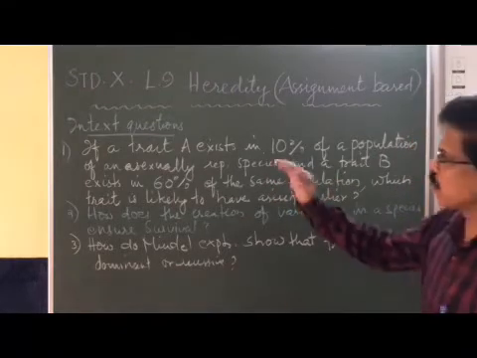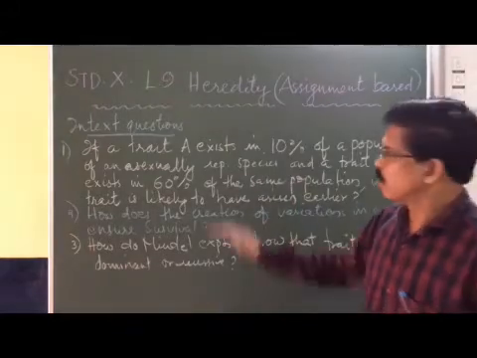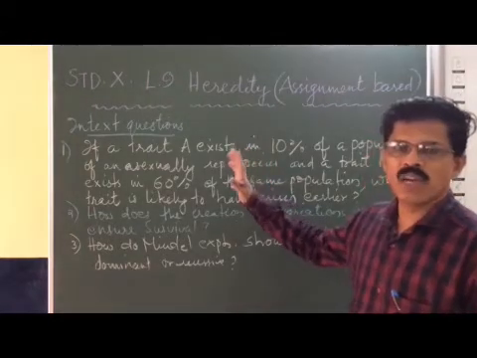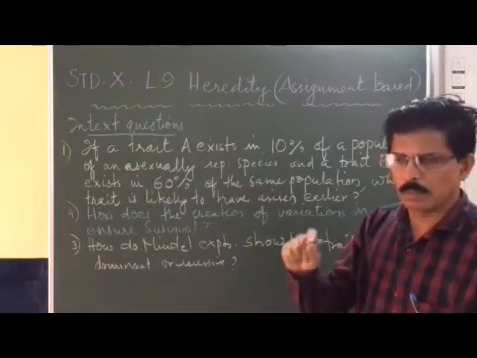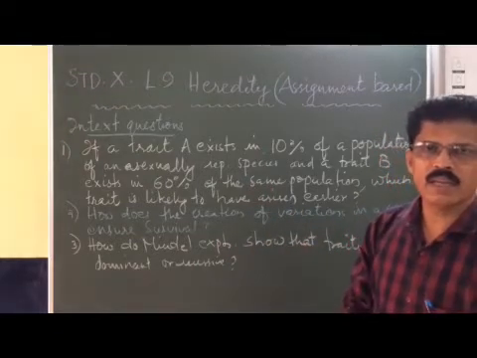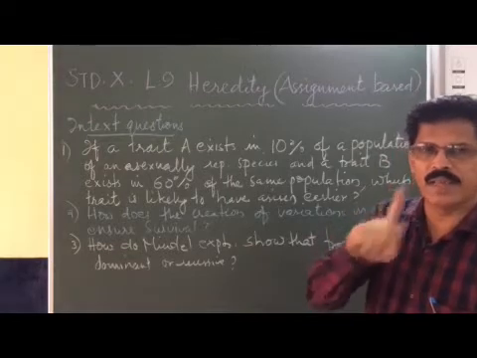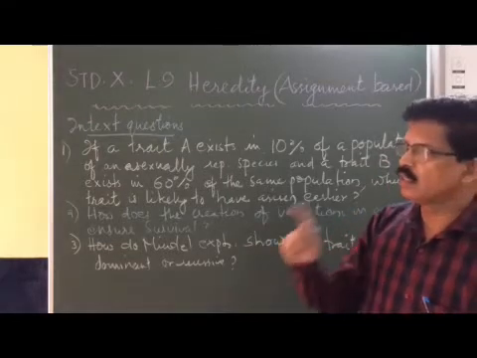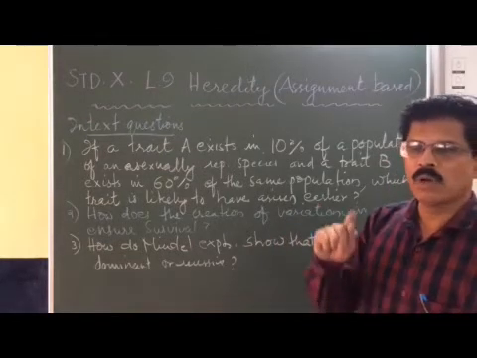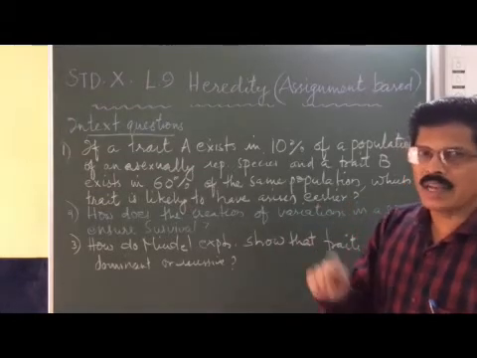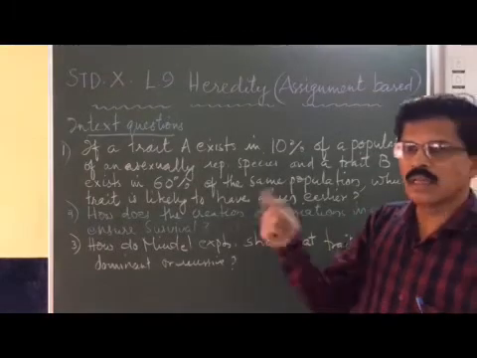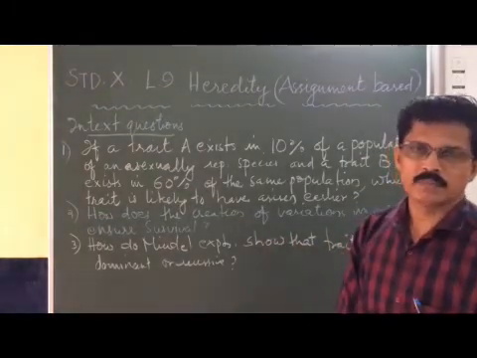So you have to understand the meaning of the question. A population of a species which is asexually reproducing. There are two traits: trait A, which only 10% of the population has, and trait B, which 60% of the population has.